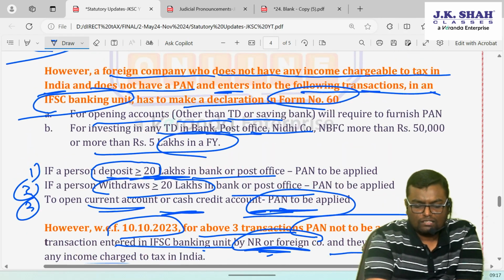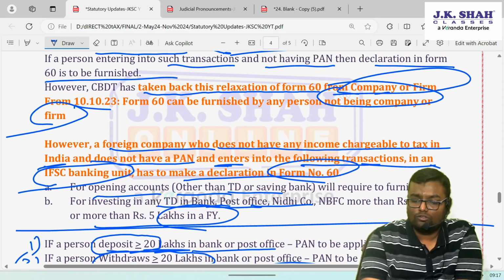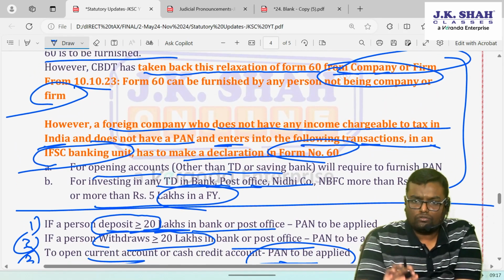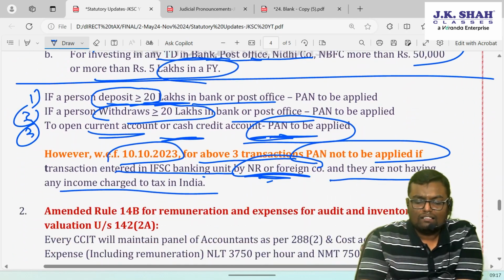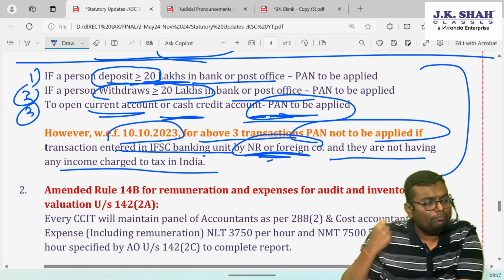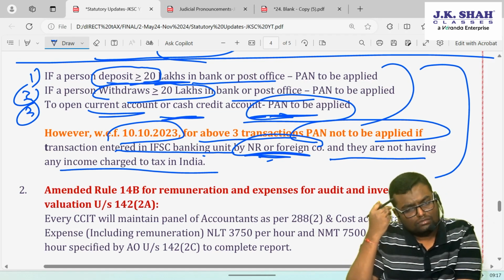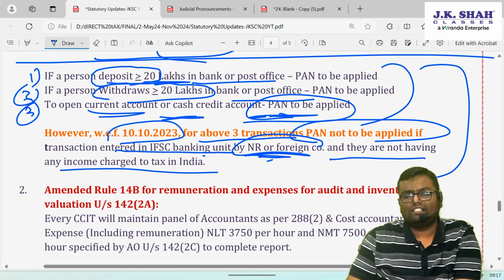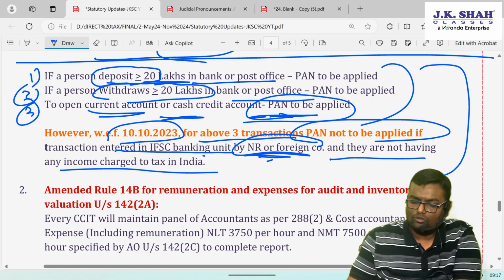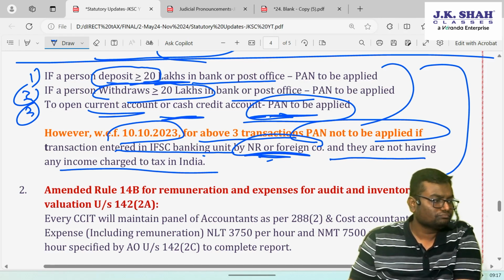So there are two circulars which were issued. One was with regard to Form number 60. For a foreign company in IFSC it is allowed. The second was for the requirement to obtain a permanent account number. Even if you enter these 3 transactions, for a foreign company or non-resident, PAN is not compulsory if they don't have taxable income in India.